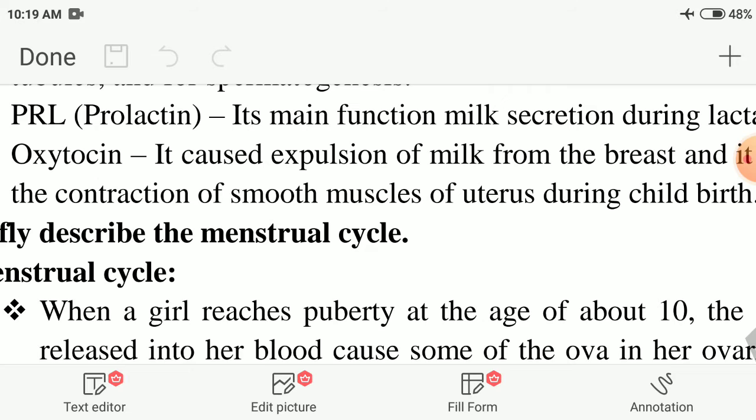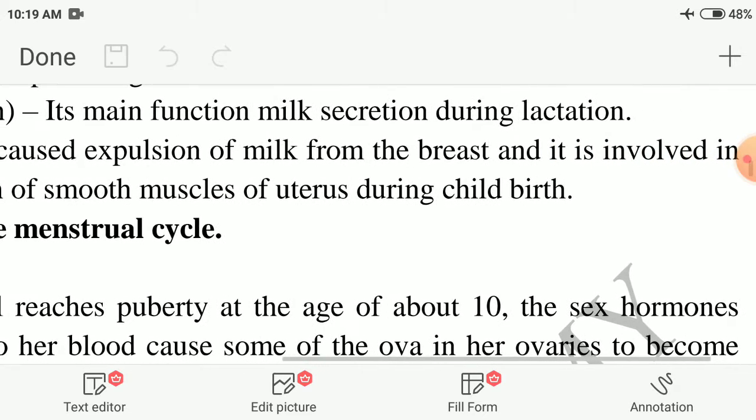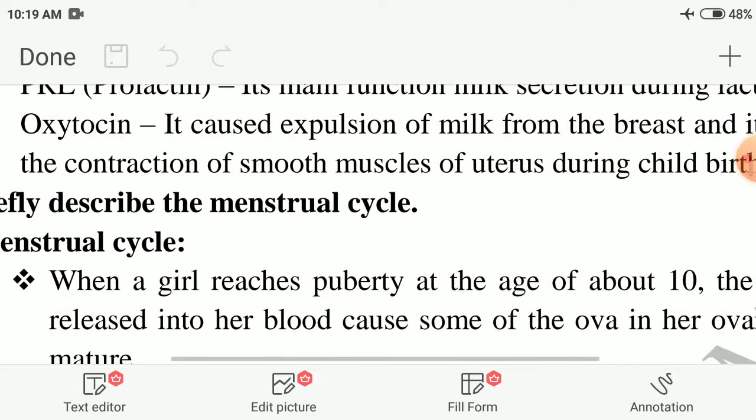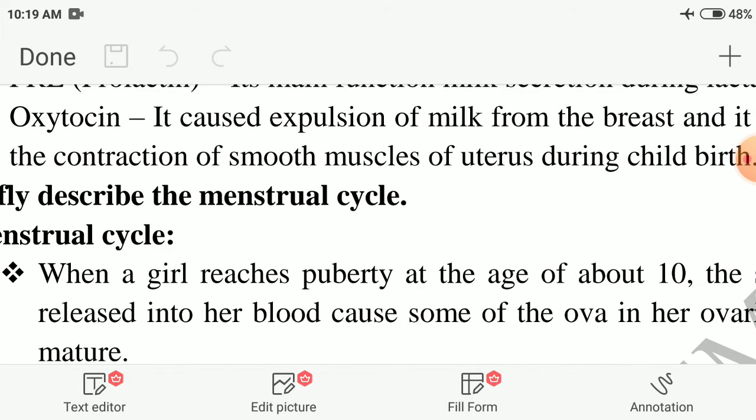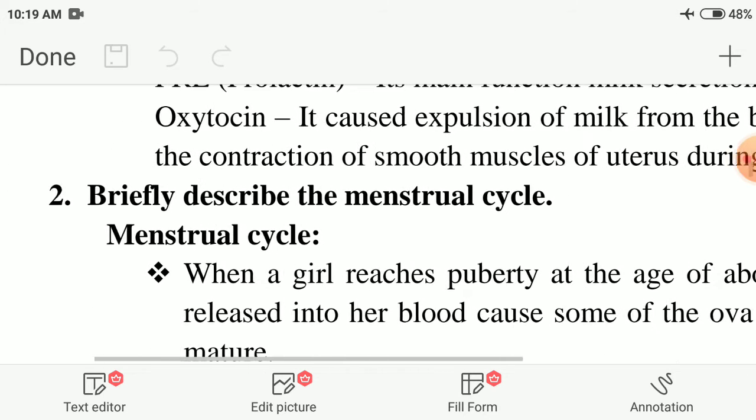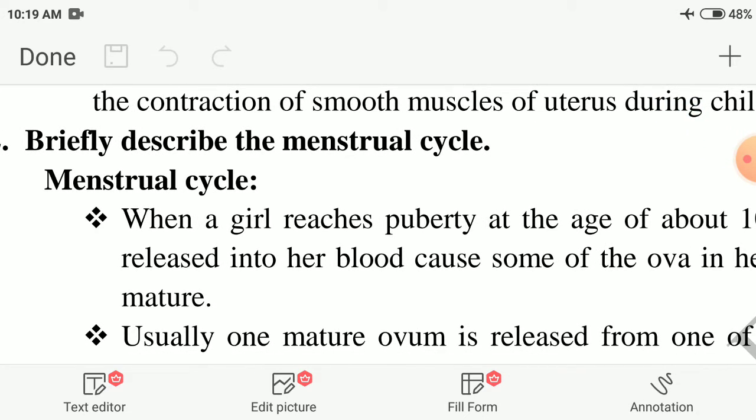It causes expulsion of milk from the breast and it is involved in the contraction of smooth muscles of uterus during childbirth. The oxytocin hormone is very important for what purpose? The milk is secreted and comes out from the breast. Another importance is contraction of smooth muscles, the uterus muscles, after childbirth. Which hormone does that work? Oxytocin hormone only.